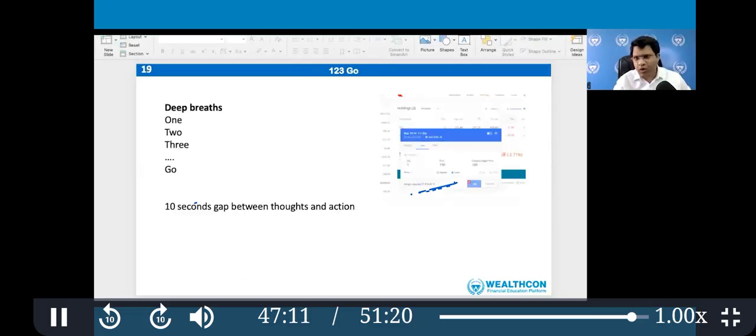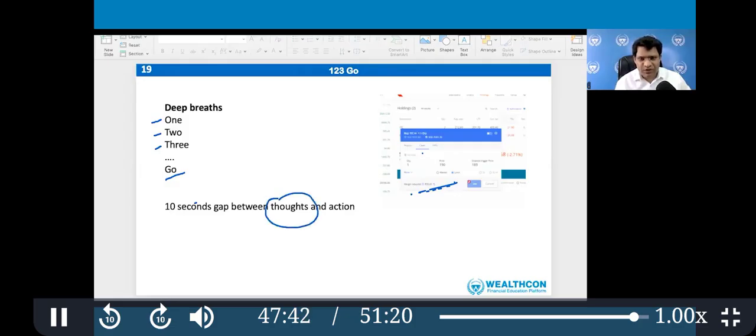1, 2, 3, go. Whenever you want to place the order, type the order. Before clicking sell or buy, just take 3 deep breaths. Deep breath 1, another deep breath 2, another deep breath 3, and after completing, you say go. It creates a 10-second gap between thought and action.